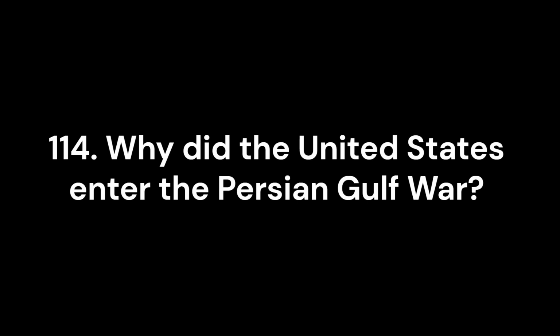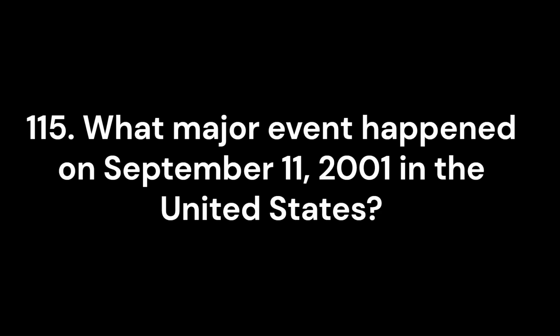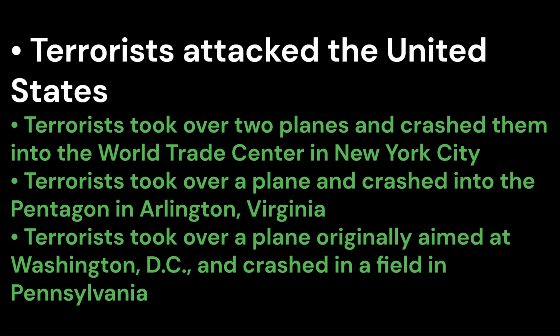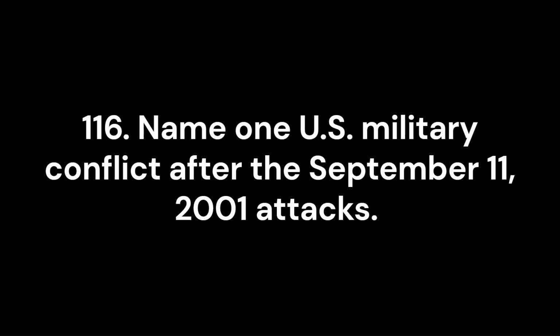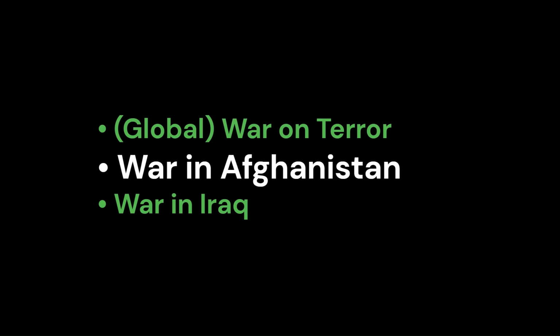114. Why did the United States enter the Persian Gulf War? To force the Iraqi military from Kuwait. 115. What major event happened on September 11, 2001 in the United States? Terrorists attacked the United States. 116. Name one U.S. military conflict after the September 11, 2001 attacks. War in Afghanistan.